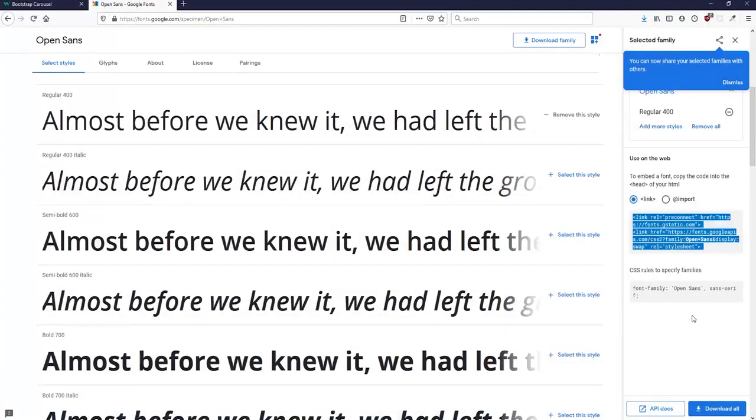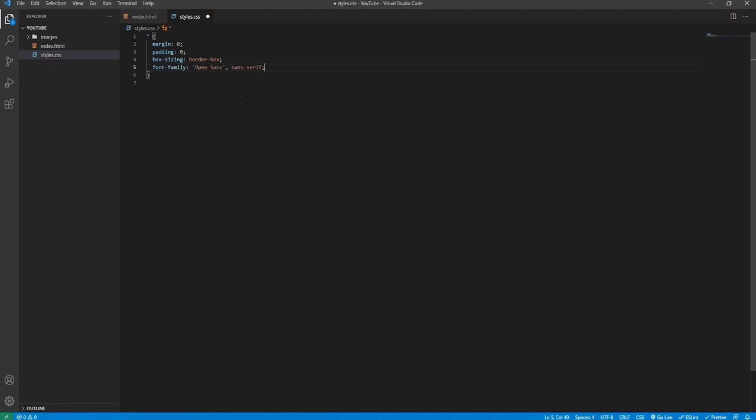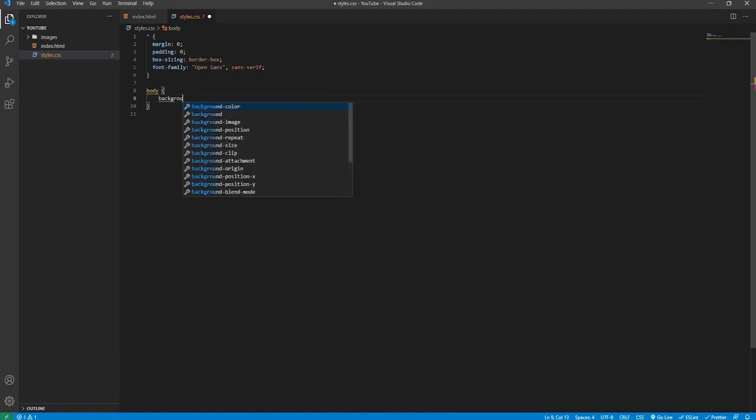From that, we'll go back to the Google Open Sans website, and we'll copy this font family property like so, and we'll paste it in here. Underneath where we selected all elements, we'll change the background color of the body. So we'll say background color, and we'll just set it to be a nice shade of grey. So we'll use hex values to do that. So F2, repeat that 3 times in total.